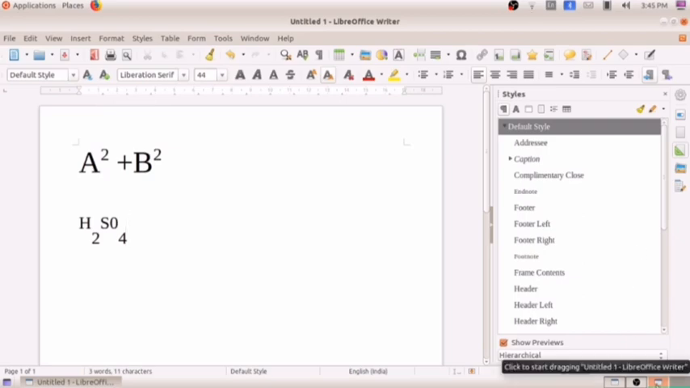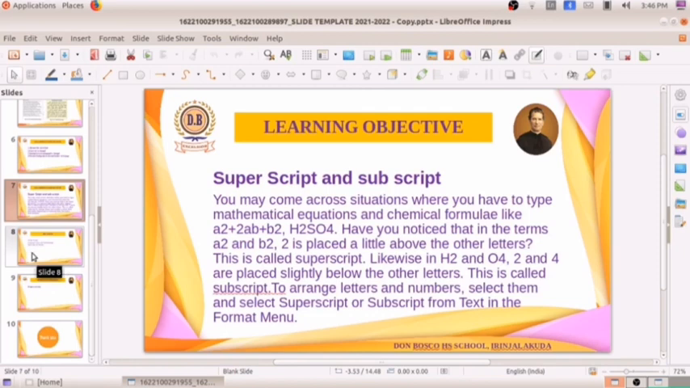While writing or setting a page, if it consists of chemical reactions and all, we can make use of subscript and superscript. From the format menu you will be getting this, and also here you can see the icons, subscript and superscript, and the shortcuts are also available. For subscript it is Control plus Shift plus B, and for superscript Control plus Shift plus P. So hope it is clear.